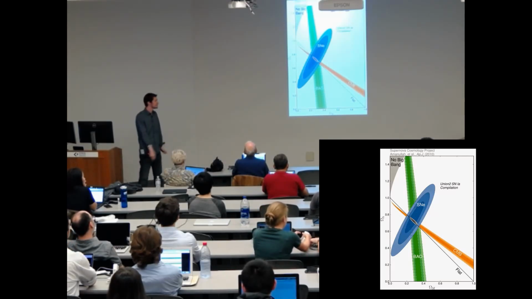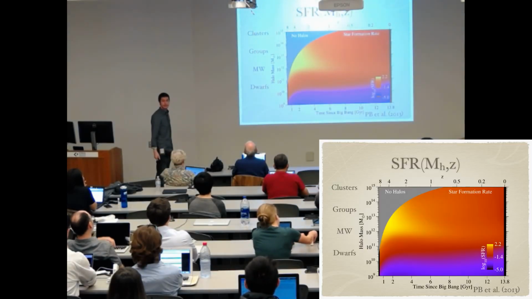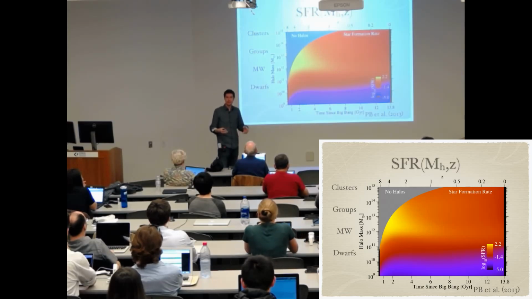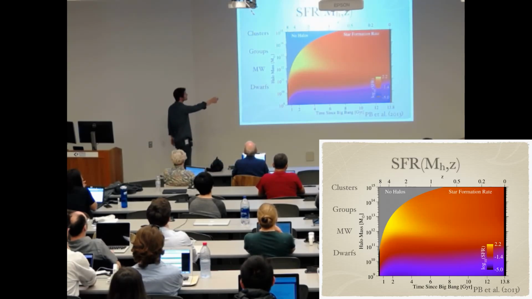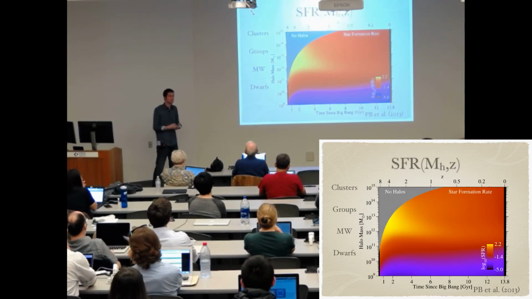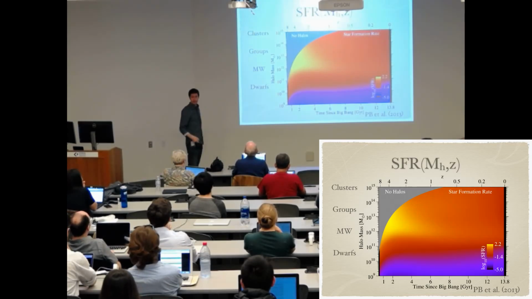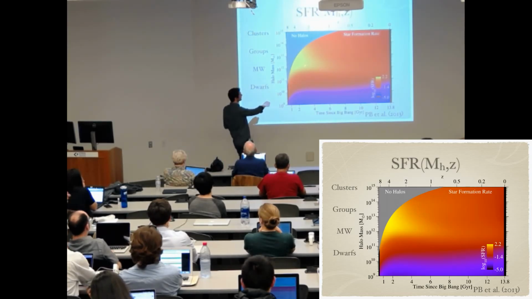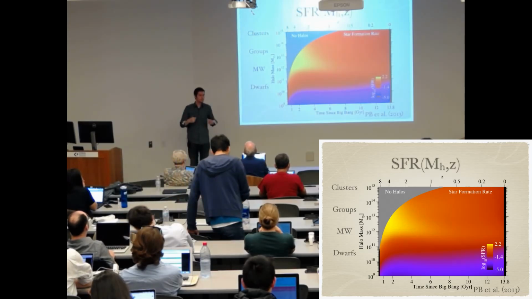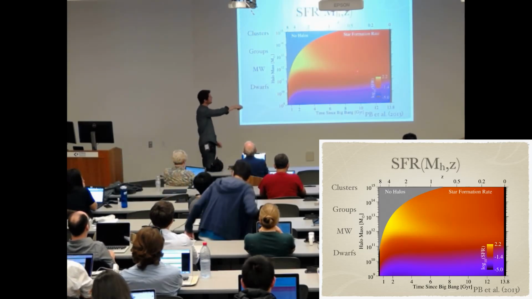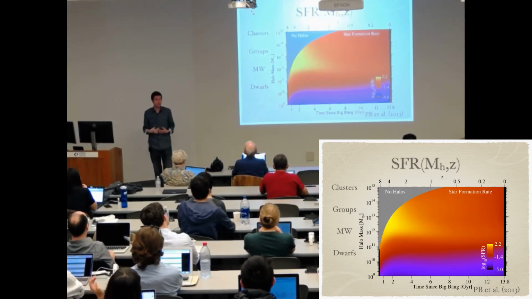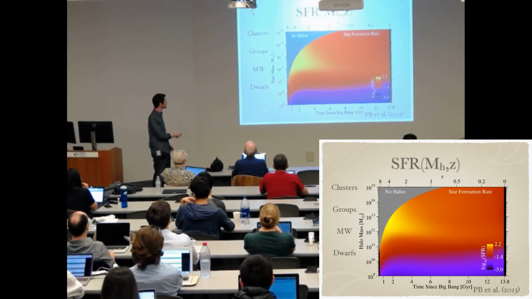Okay, so introduction over. What do we know about galaxies, and specifically, what kinds of physics can we constrain about galaxies that we can then use empirical models to resolve? So the star formation rate of a galaxy, we know from previous work, mine as well as many others, depends on its host halo mass and the redshift, such that as you go earlier and earlier in time, the star formation rate in a fixed halo mass increases. And also as you deviate up or down from the Milky Way's halo mass, the efficiency of star formation goes way down. So we've known that for some time.